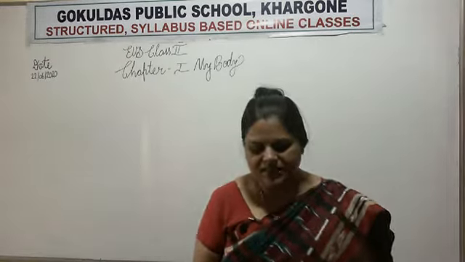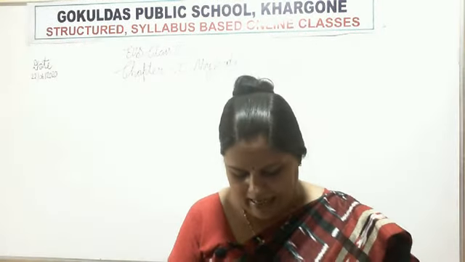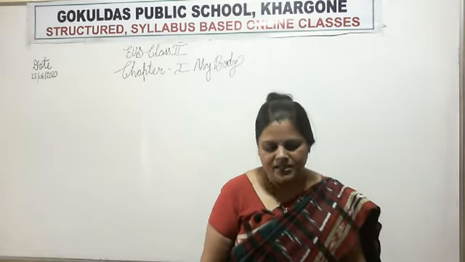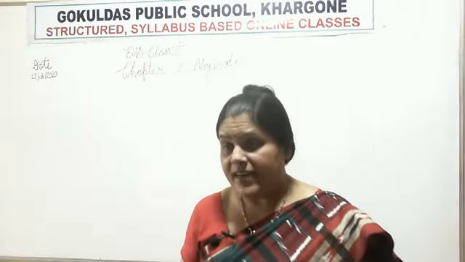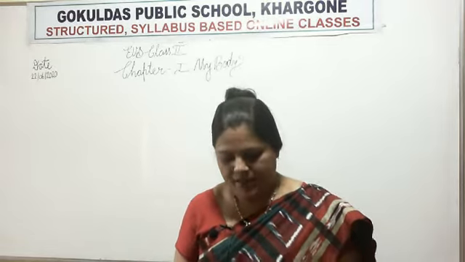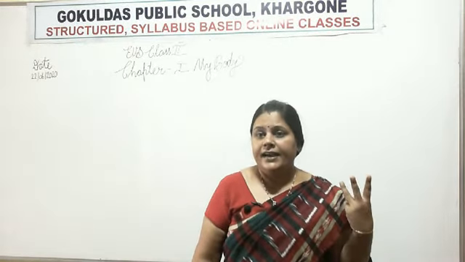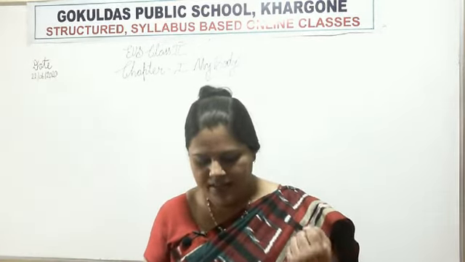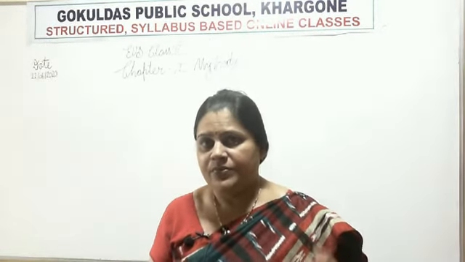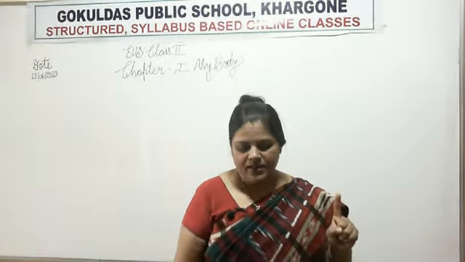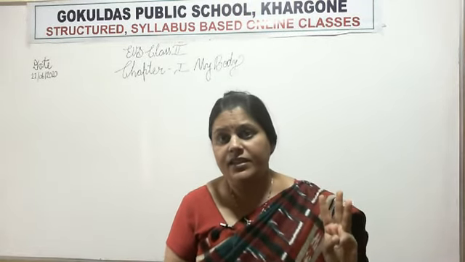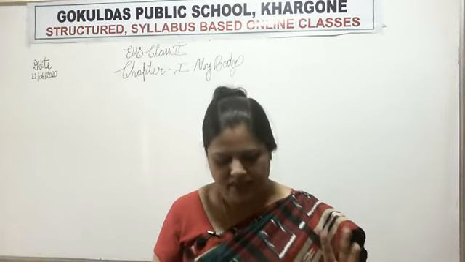See, the first external organ is eyes. The eyes help us to identify the shape, size and color. What is the main work of our eyes? Eyes can identify first the shape, second the size, third the color of anything.